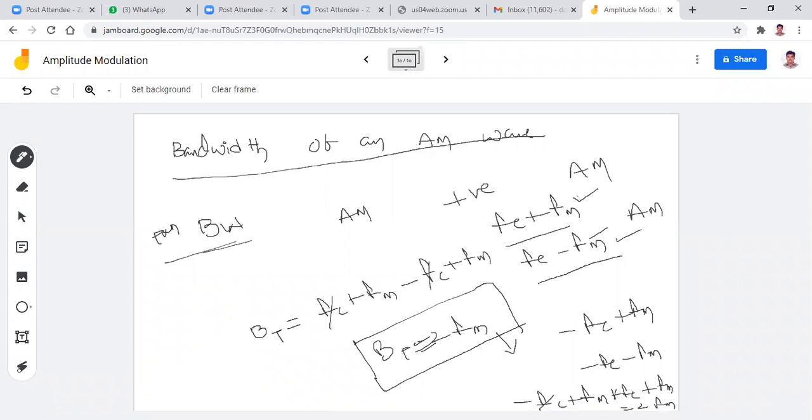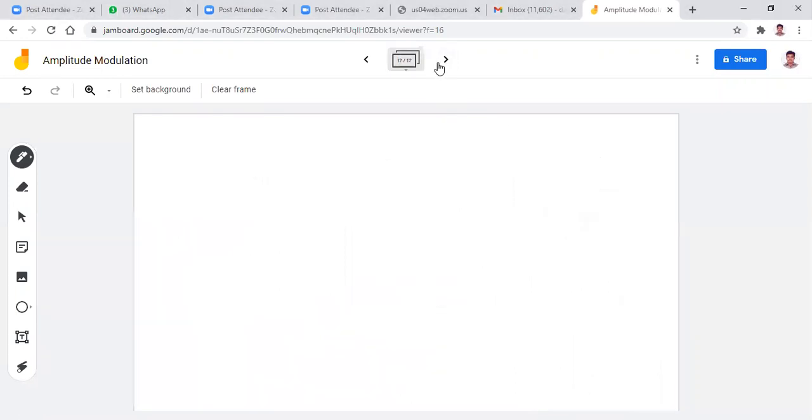Don't think that you will get different answers when you go for positive and negative frequencies. But most of the time you have to consider only the positive frequencies. That's why we write the definition for positive frequencies. If you want to write the definition for negative frequencies also, nothing is wrong in that. Finally, tell me, what is the transmission bandwidth of an AM wave? 2FM. Most important formula.